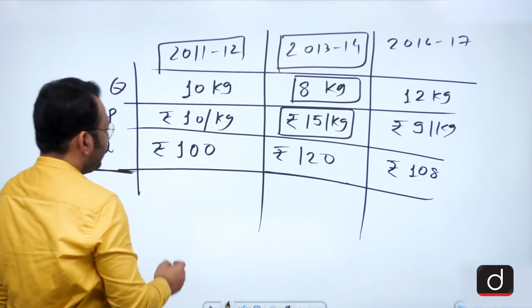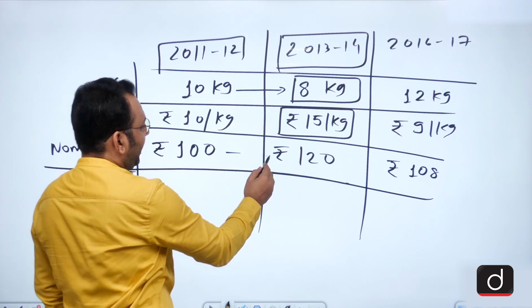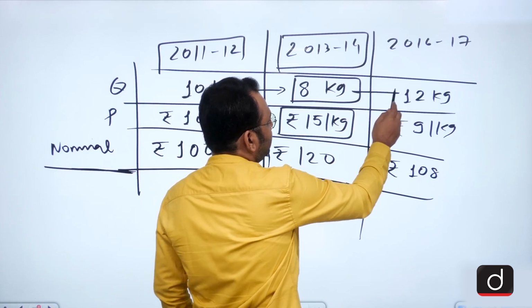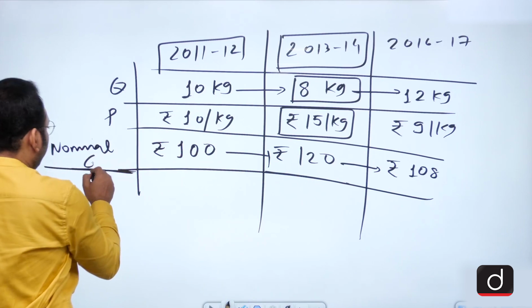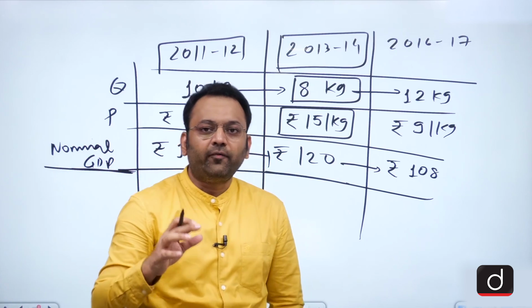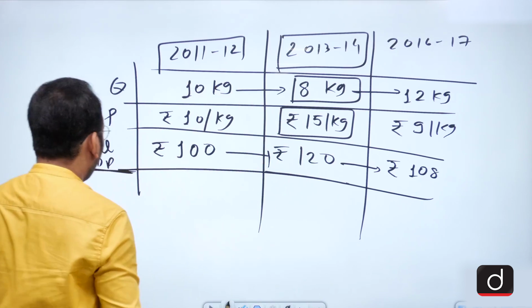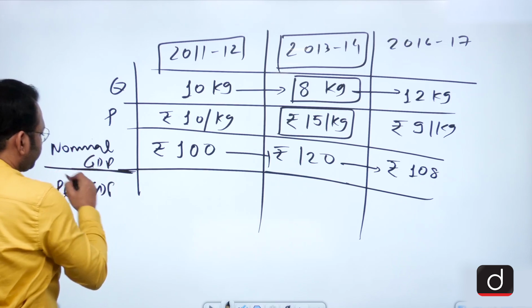We can see that despite production falling, the GDP has increased, and despite production having increased, the GDP has fallen. That is why the nominal GDP at times does not represent the actual value of production in the economy, and that is why we talk about one more concept called the real GDP.